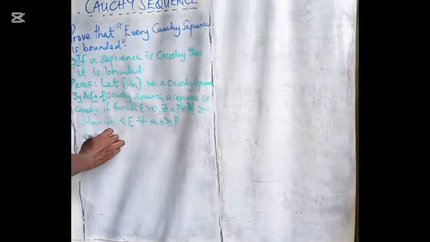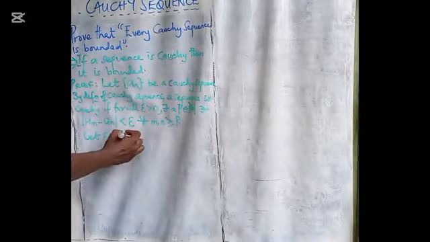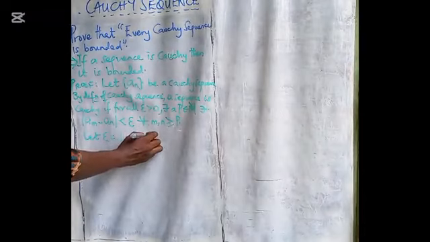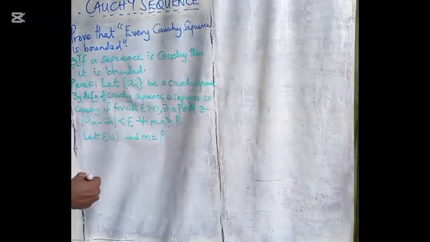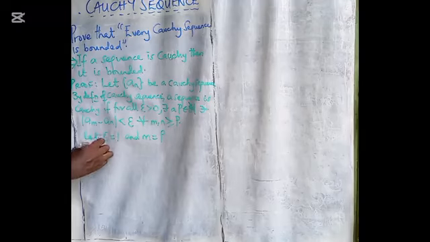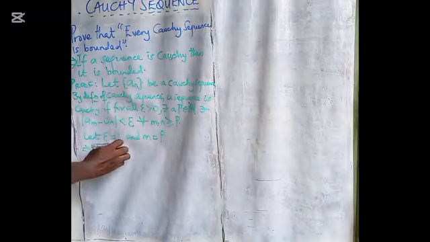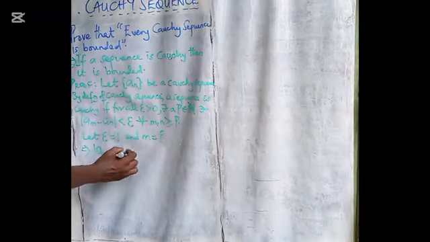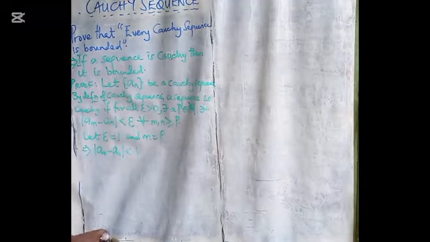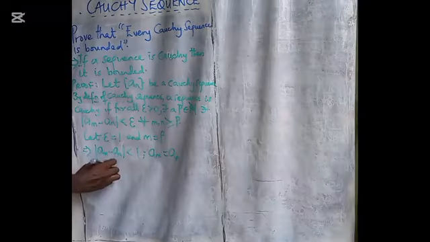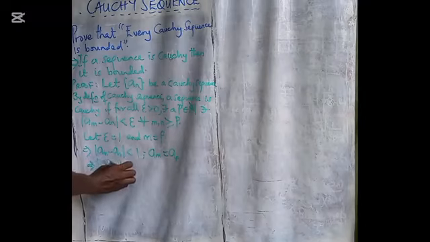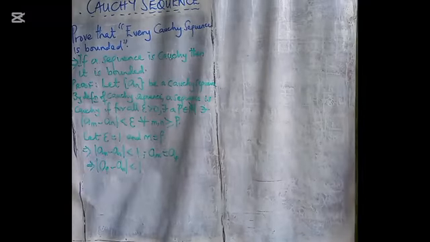Let epsilon be equal to 1 and let m be equal to P. It means that the absolute value of A sub m minus A sub n is less than 1. So this brings us to the absolute value of A sub P minus A sub n is less than 1.